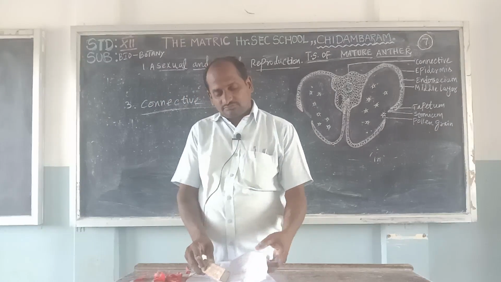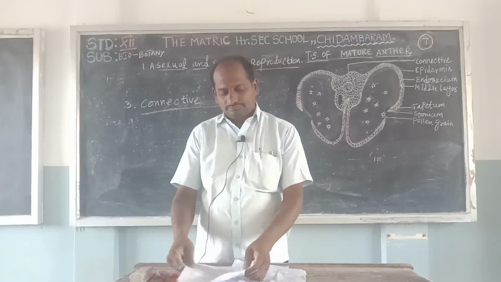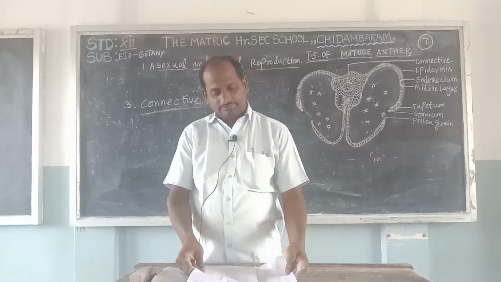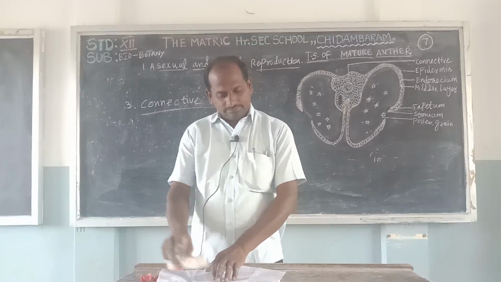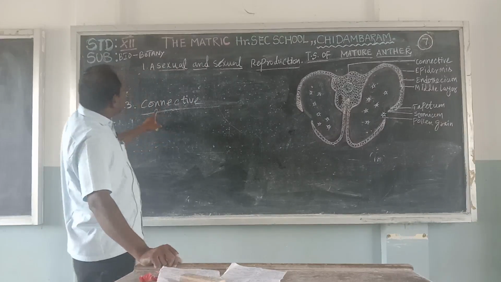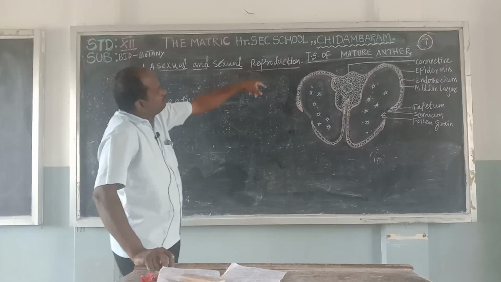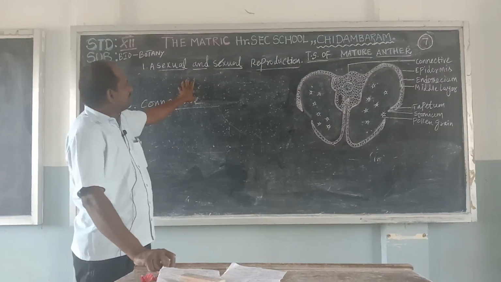Next, another one, the anther cavity and connective tissue, the sterile tissue, in the mature anther. In the development of each and every flower, sexual reproduction is present.